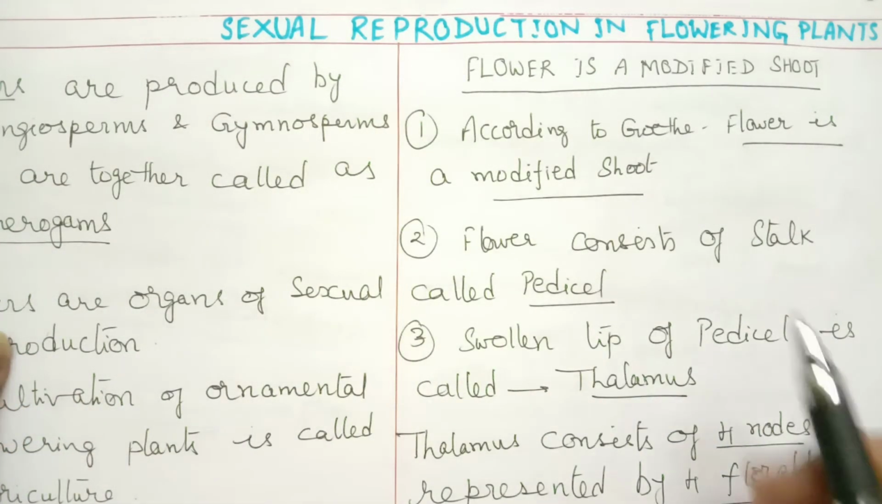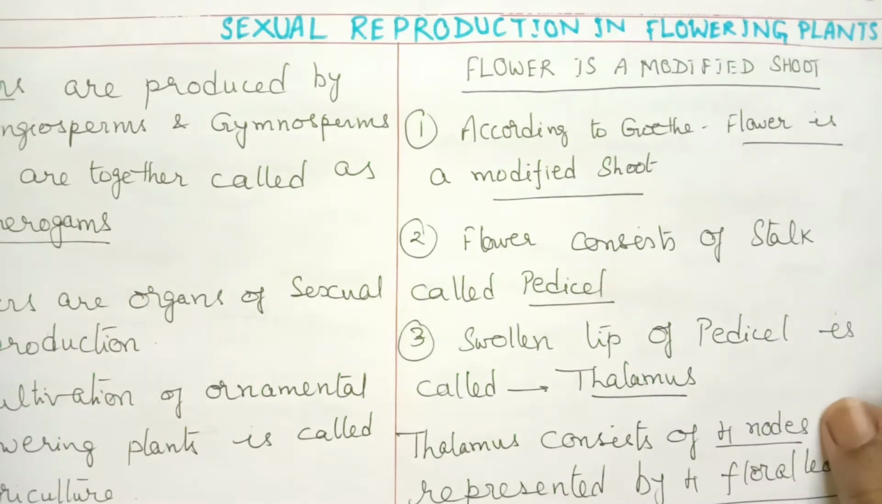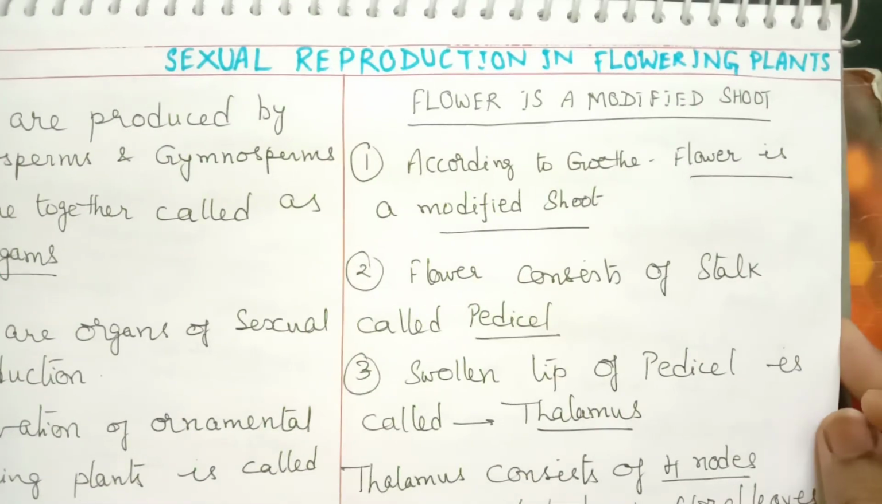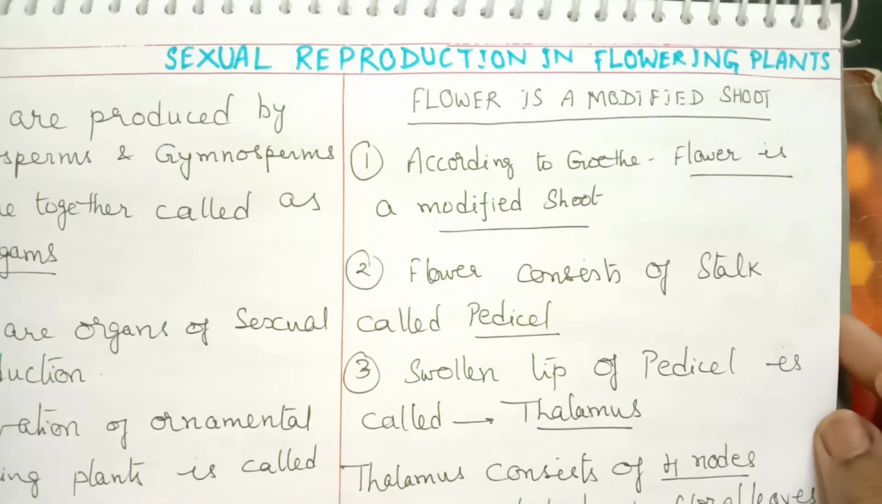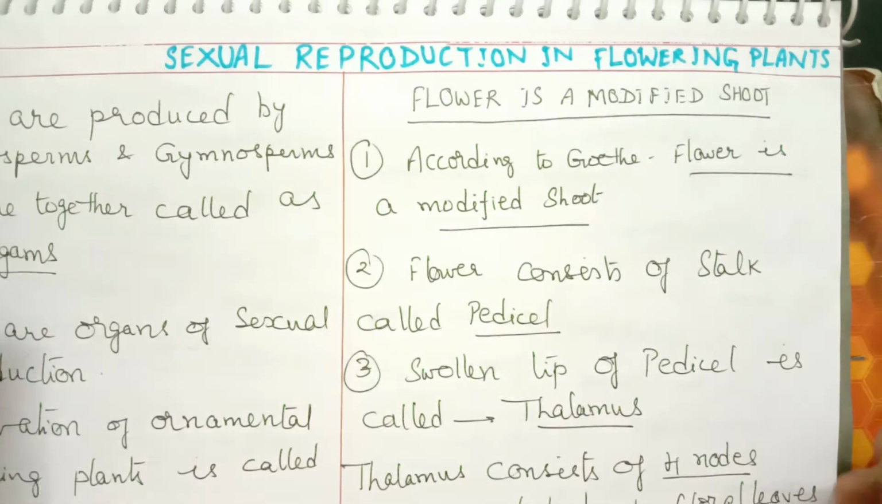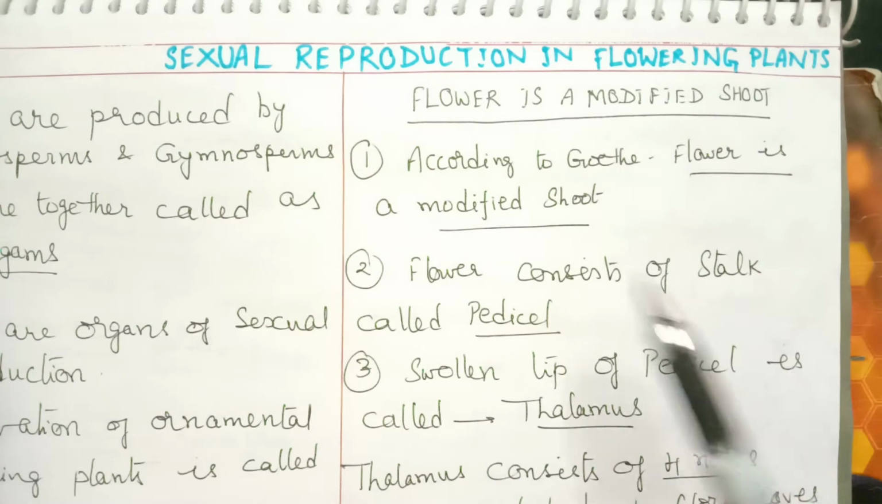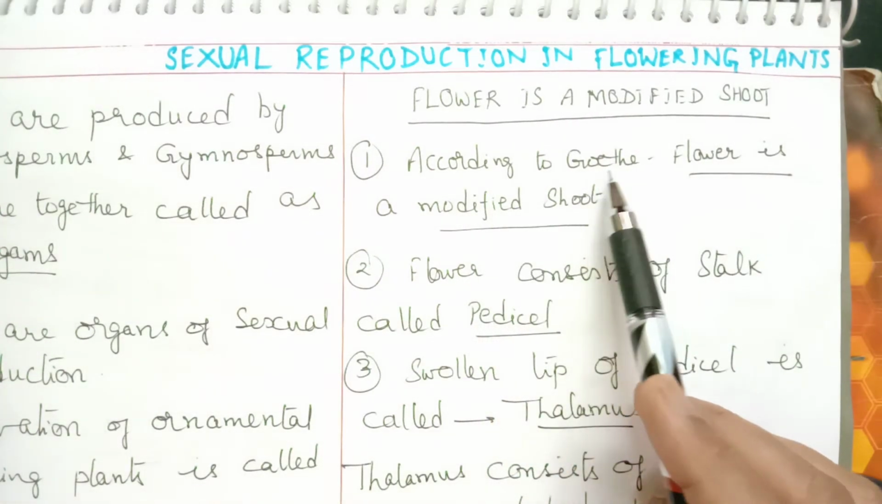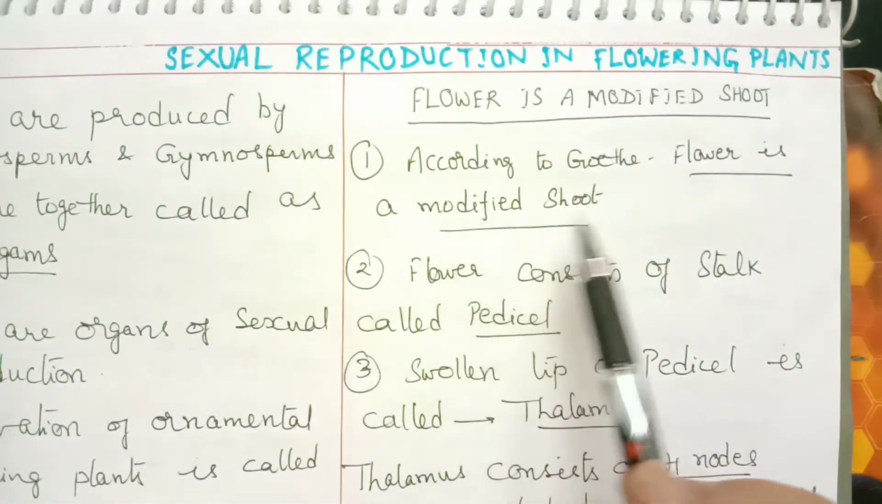Flower as a modified shoot. We can consider flower as a modified shoot. So a shoot or a stem should have nodes and internodes. That is the main important feature of a stem. So according to the scientist Goethe, flower is a modified shoot.